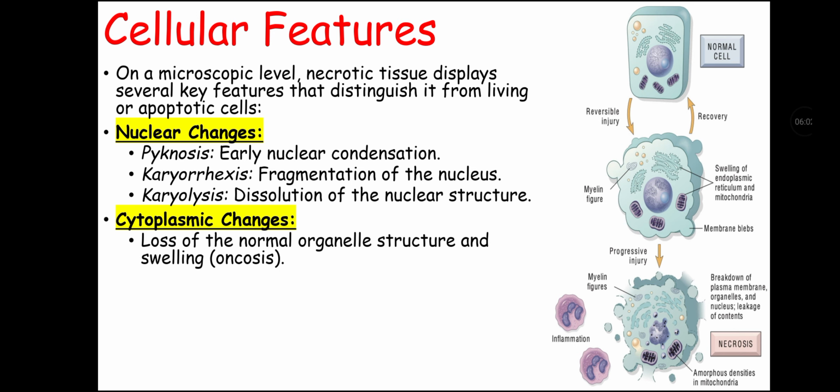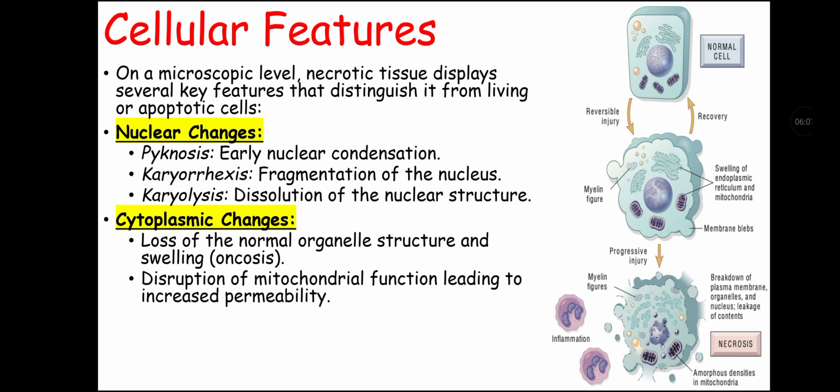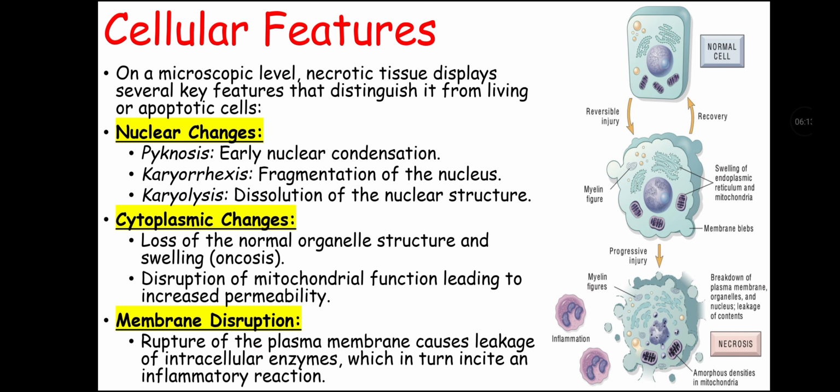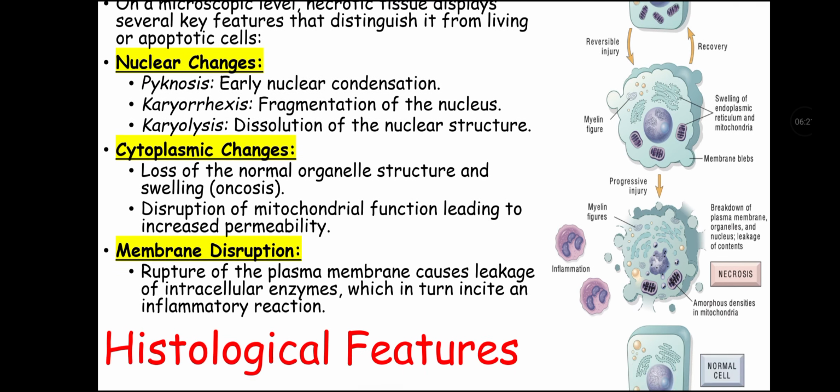There is loss of normal organelle structures and swelling, disruption of mitochondrial function leading to increased permeability, and there is also membrane disruption associated with necrosis, that is rupture of plasma membrane causing leakage of intracellular enzymes, which in turn indicates an inflammatory reaction.